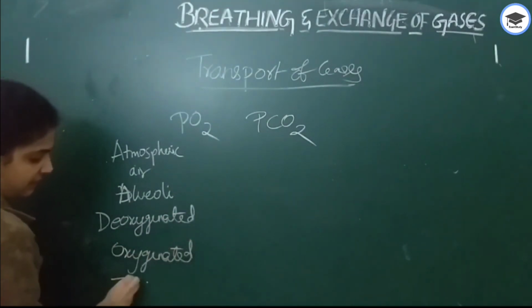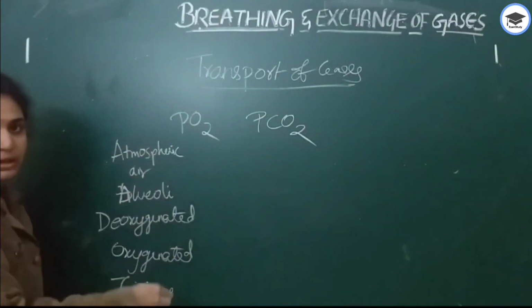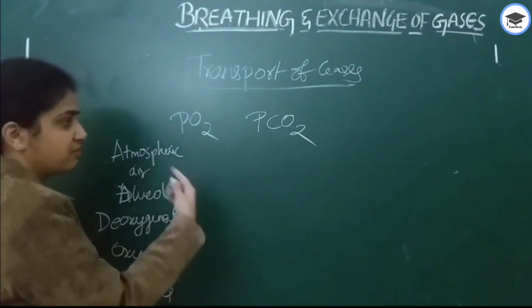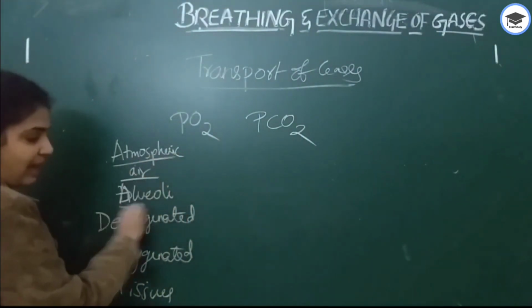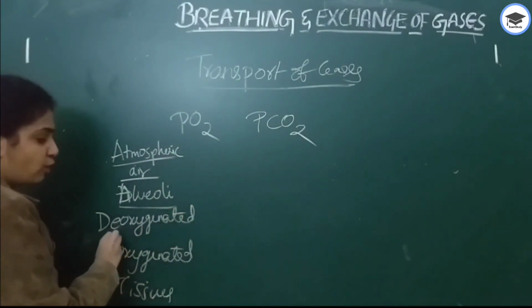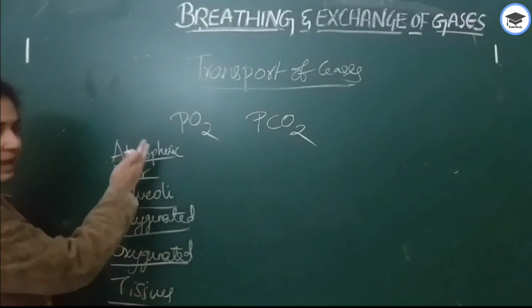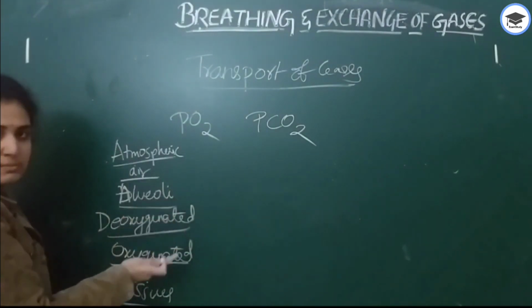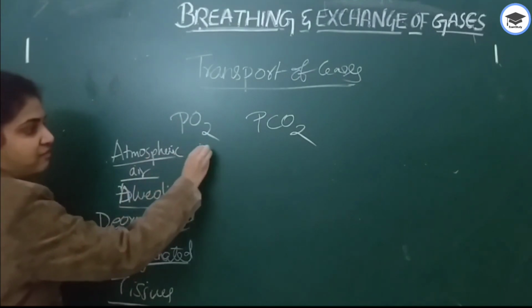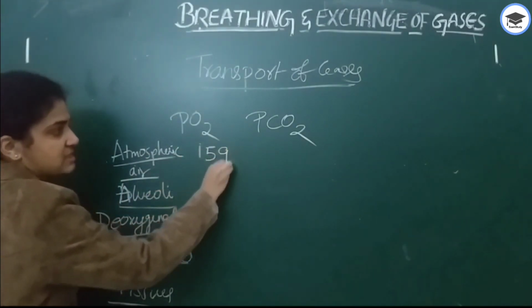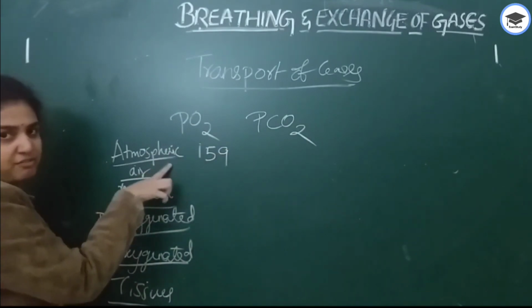Finally, in tissues. You should remember this in this order so that it will be easy for you for remembrance: atmospheric air, alveoli, deoxygenated blood, oxygenated blood, tissues. Air, lungs, blood, tissues. Here, 159 is the partial pressure of oxygen in the atmospheric air.